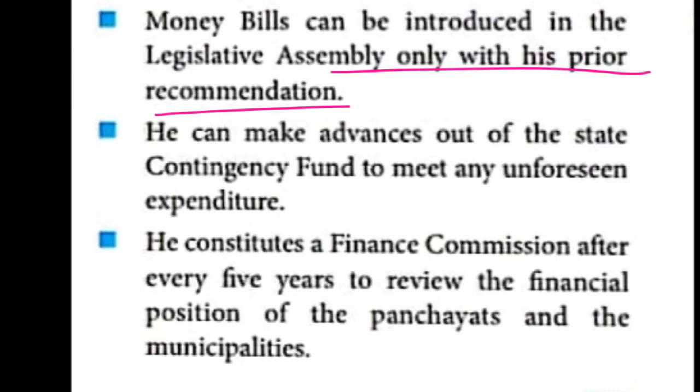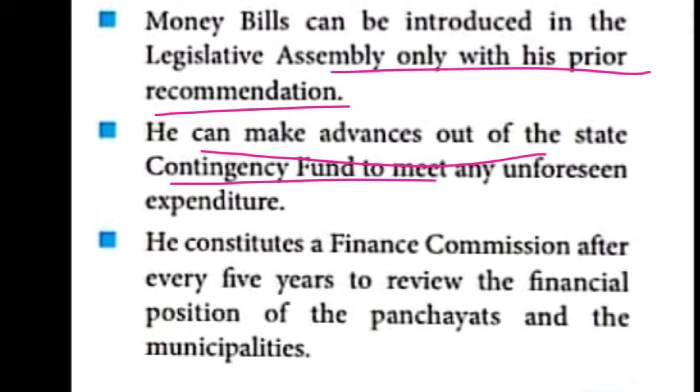The next, the governor can make advances out of the state contingency fund. What does state contingency fund mean? A reserve of money set aside, S-E-T, set aside to cover possible unforeseen expenditure.